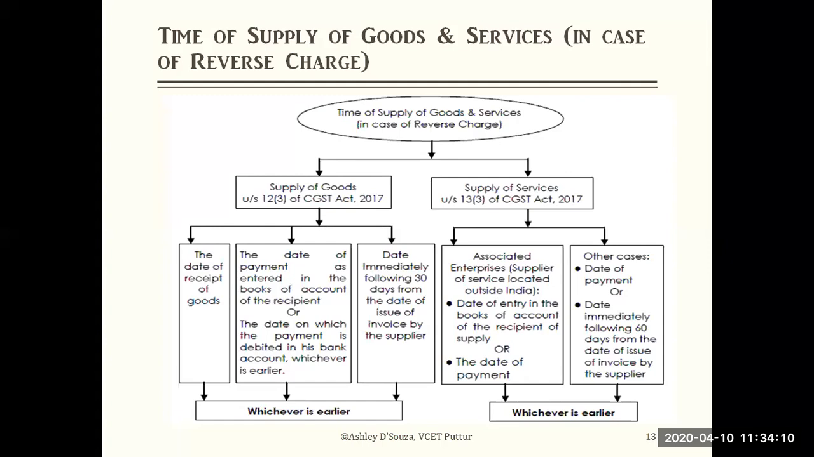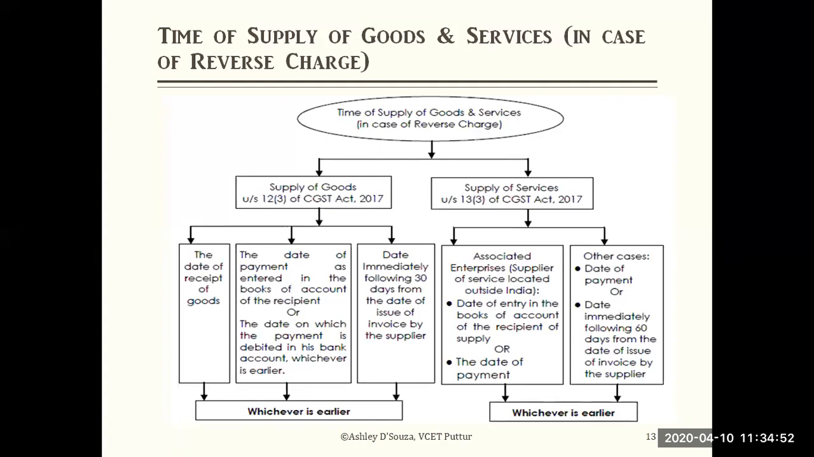Because it is charged by the recipient, not the supplier. So the recipient has received the goods, and he has made the payment to the supplier, so the amount is debited from his bank account. That date. Whichever is earlier out of these two, you have to take. And the third one, the date immediately following 30 days from the date of issue of the invoice by the supplier, that is, 30 days completed, so the 31st day. That is the maximum time duration given to issue the invoice related to goods. Out of these three, whichever is earlier will be considered.